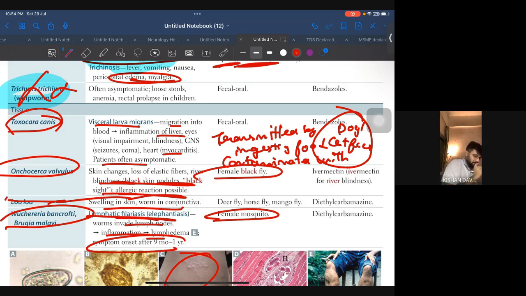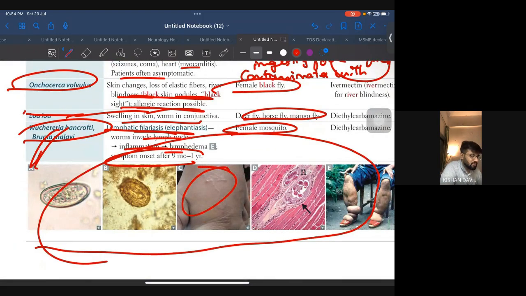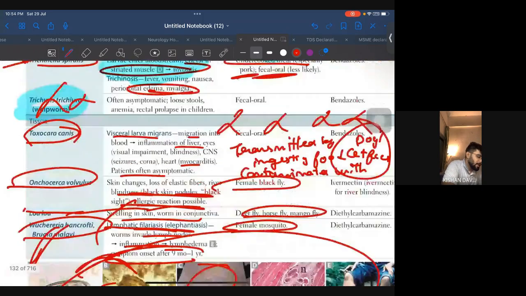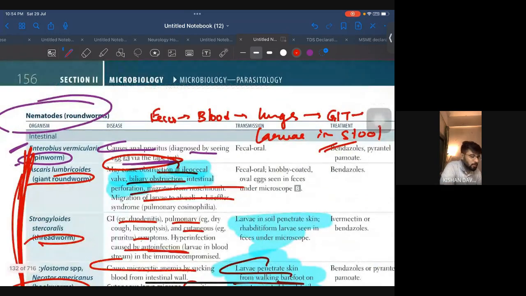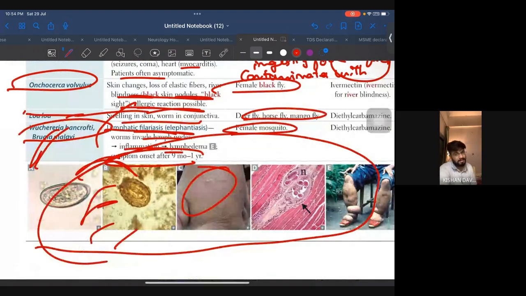And yeah, in Loa they can ask you horse, mango, or deer fly. So this is not pretty high yield except Wuchereria bancrofti. Okay, but once again look at all the images so that you are good to go. And see, ये दो तो ऊपर के ही है. All right. So make sure in parasitology you should be able to identify the organism, and it is very important.